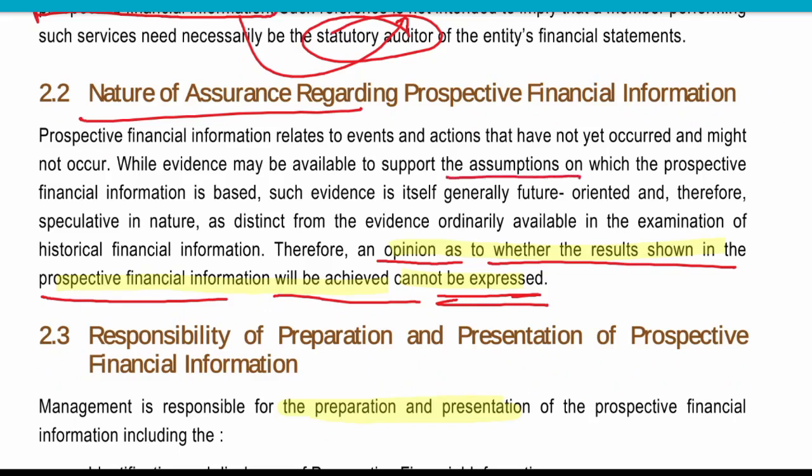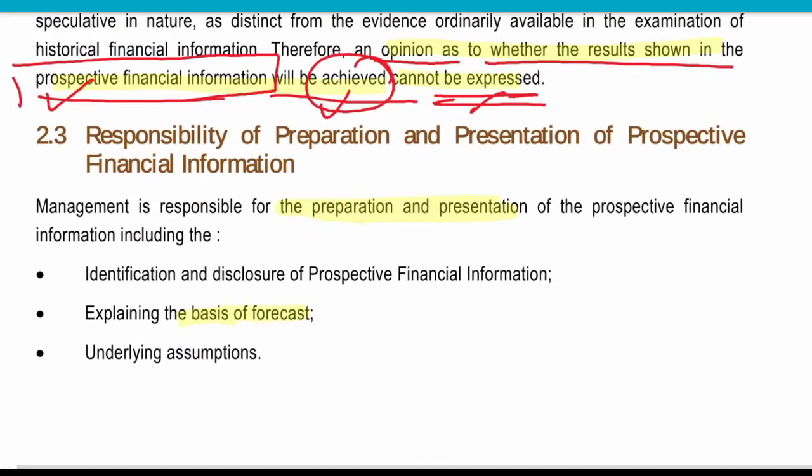But even our examination does not assure that whatever result is given in the prospective financial information will be achieved. We cannot say this in our report.